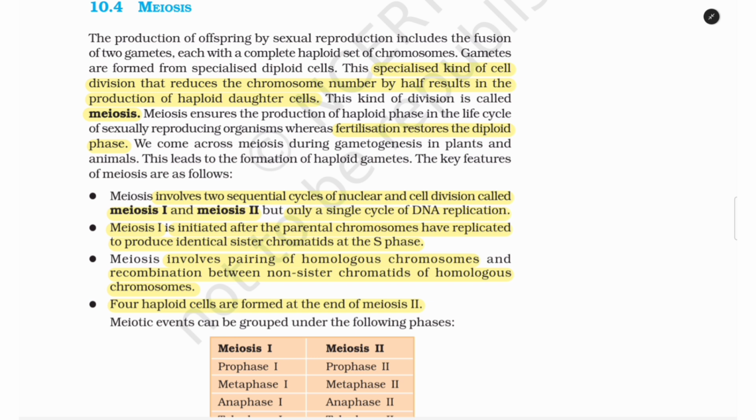The key features of meiosis are as follows. Number 1, meiosis involves two sequential cycles of nuclear and cell divisions called meiosis 1 and meiosis 2, but only a single cycle of DNA replication. Number 2, meiosis 1 is initiated after the parental chromosomes have replicated to produce identical sister chromatids at the S phase. Number 3, meiosis involves pairing of homologous chromosomes and recombination between non-sister chromatids of homologous chromosomes. Number 4, four haploid cells are formed at the end of meiosis 2.